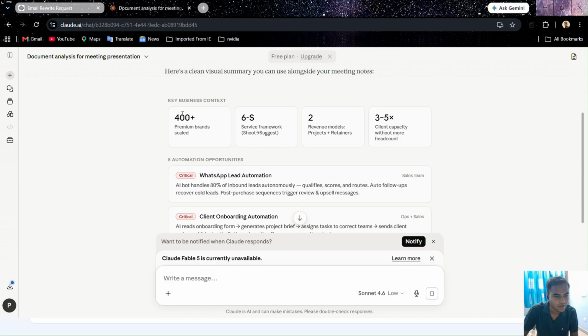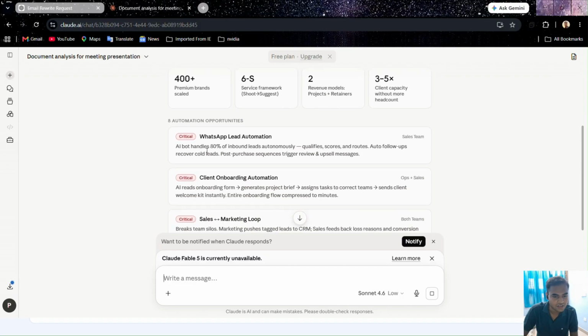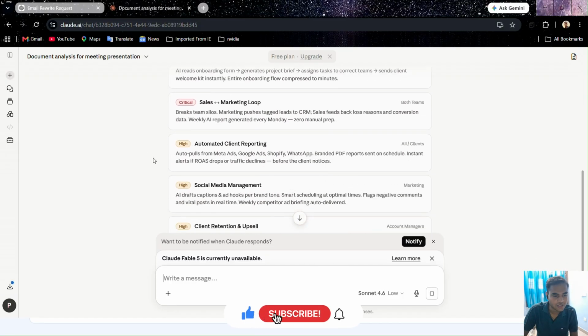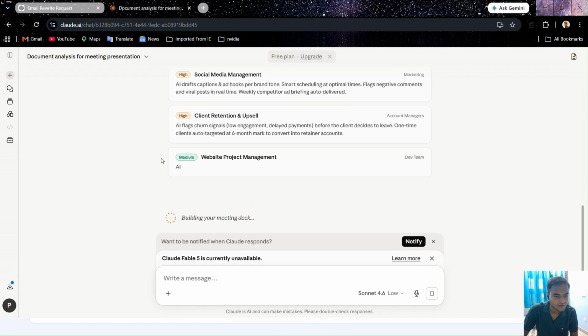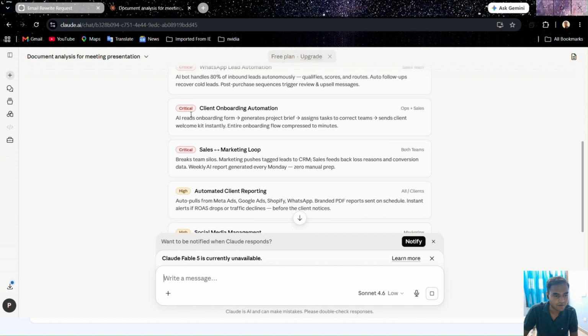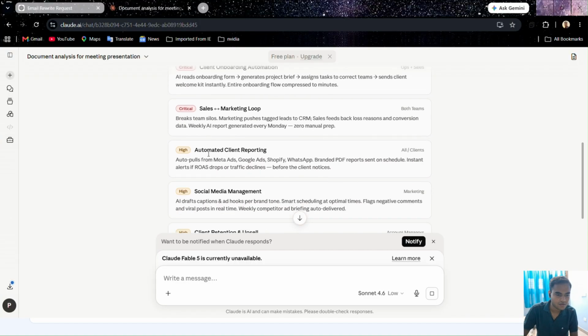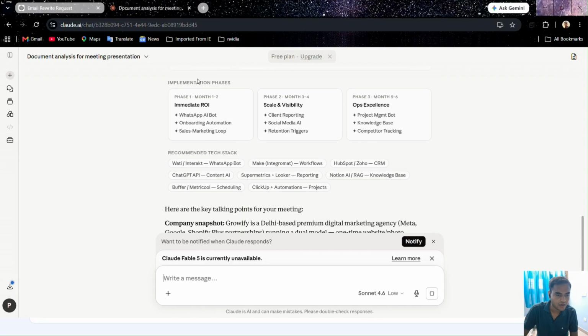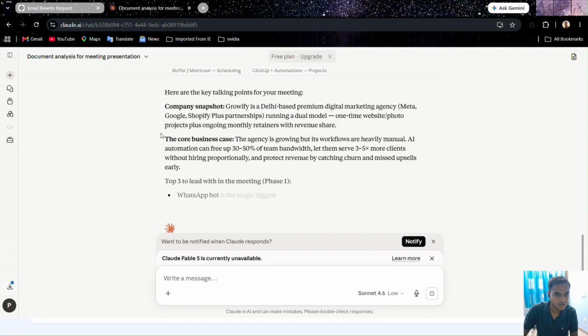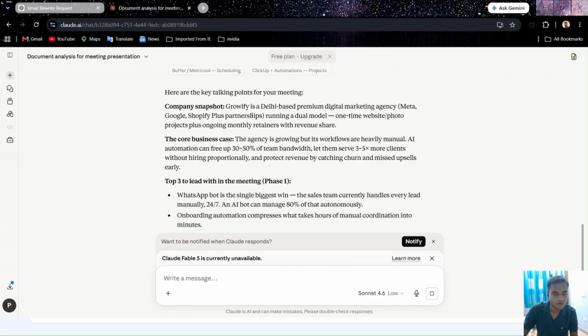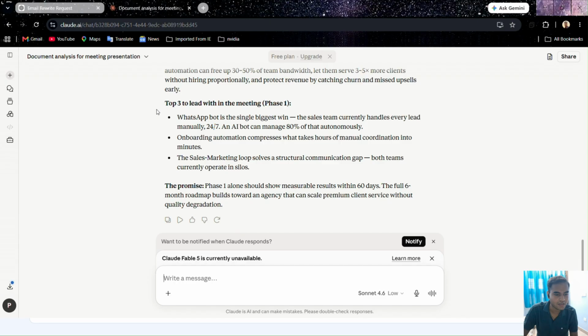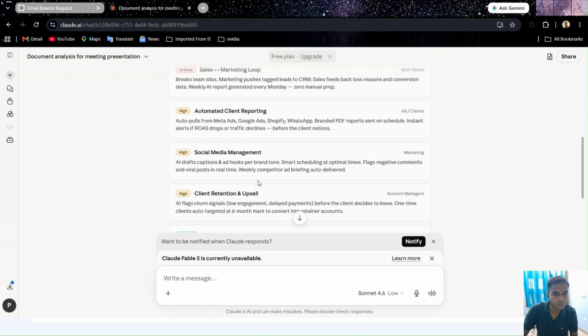Here there are 400 plus key business context, then 8 automation opportunities in the document. I can read in brief about all the AI opportunities, and about the key business context, like what the business is doing. Then implementation phases, key takeaways, company snapshot, core business case, and top 3 leads.